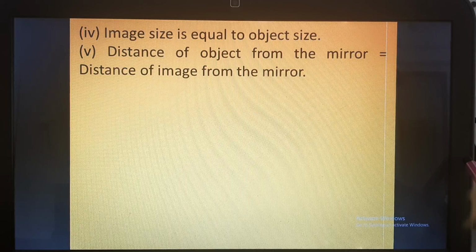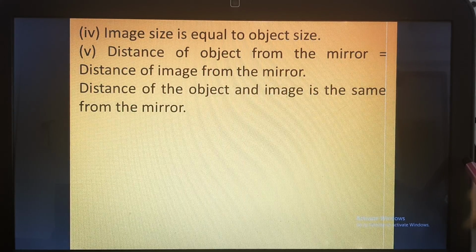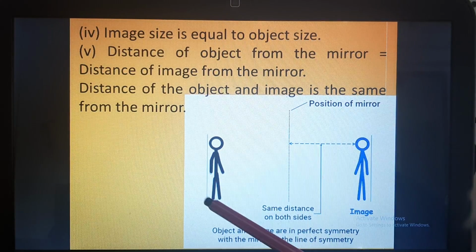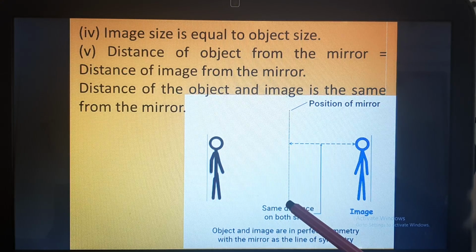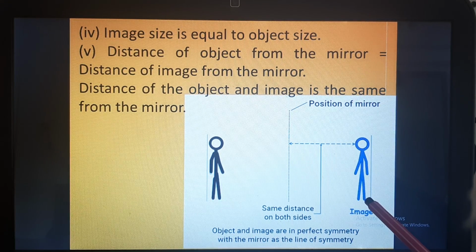Second point is the distance of object from the mirror is equal to the distance of image from the mirror. So if you move to and fro in front of a mirror, the image will also move to and fro. So the distance between you and the mirror will be the same as the distance between the mirror and the image. So the object and image are in perfect symmetry, right?